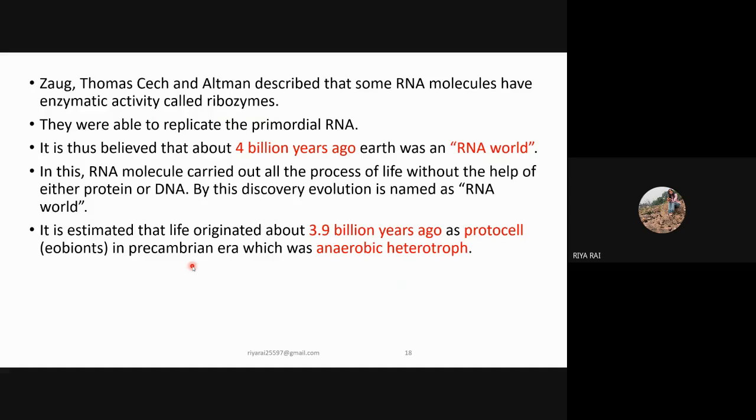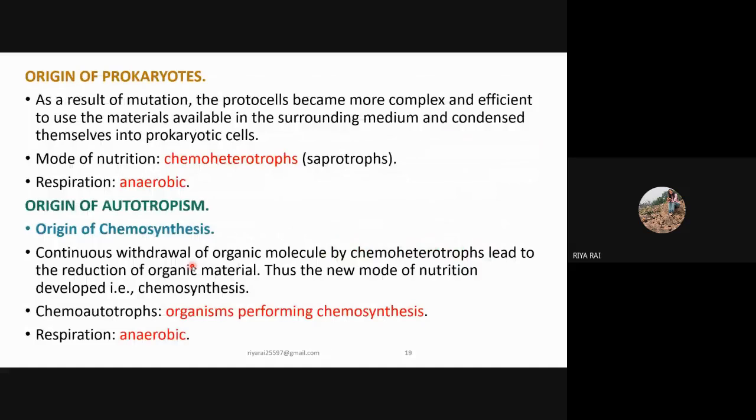It is estimated that life originated about 3.9 billion years ago as protocells in the Precambrian era, which were anaerobic heterotrophs. Next is the origin of prokaryotes.